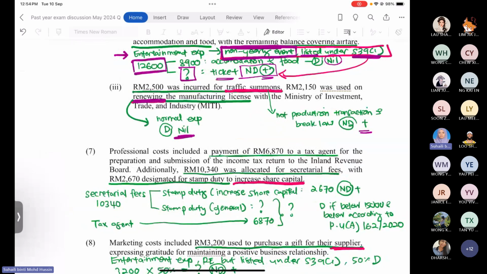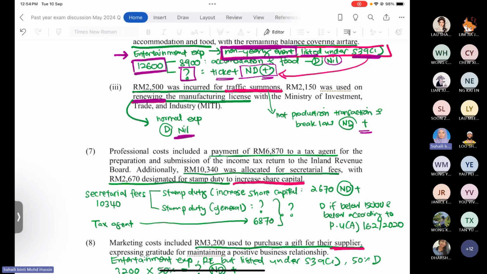So in the total of professional cost, the company made a payment of 6,870 to a tax agent for the preparation and submission of the income tax return to the Inland Revenue Board. Additionally, the company also made a payment of 10,340 for the secretarial fee.